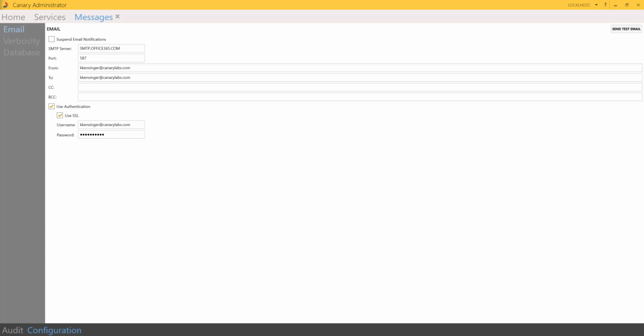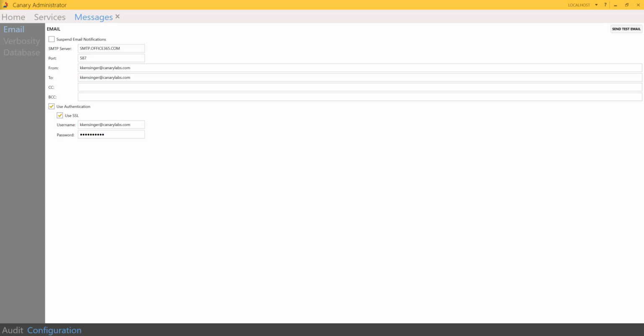SMTP server is the name of the mail server that can send out mail through the SMTP protocol. If you don't know the name of your SMTP mail server, contact your network administrator for that information. Port 25 is the default for no authentication, and port 587 when using authentication.